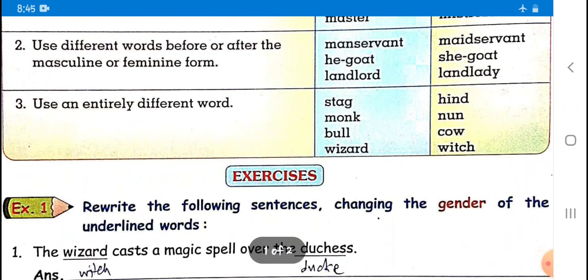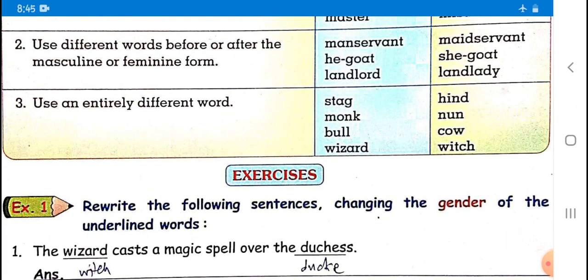Second, use different words before or after the masculine or feminine form. What are we supposed to do here? We are supposed to just change the word, before the word or after the word. Man servant is considered masculine, but there is also maid servant and it is a part of feminine.